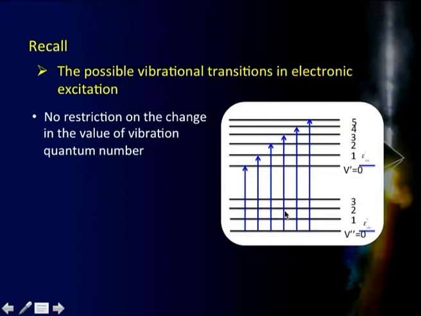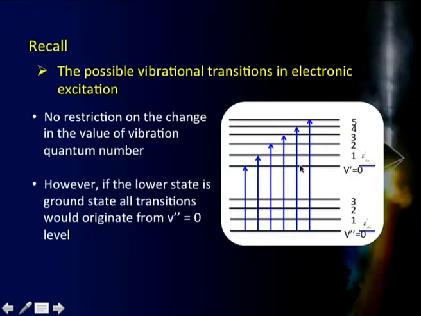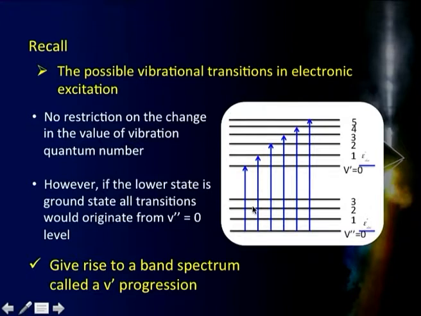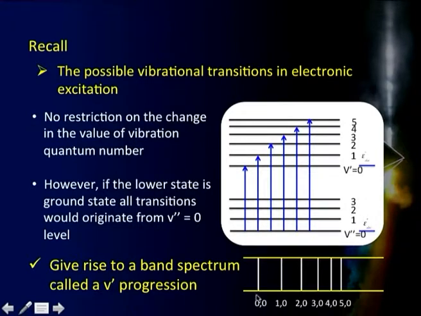That means it can go from any vibration energy level to another one there. But typically what happens is most of our transitions will originate from the V equal to 0 level there. V prime is equal to 0, this is my V prime level there. So, all these transitions will be leading to what is called a V prime progression here, and that is how typically a spectrum looks. That is all we discussed in the previous session.